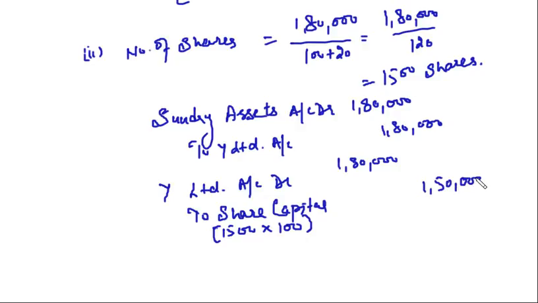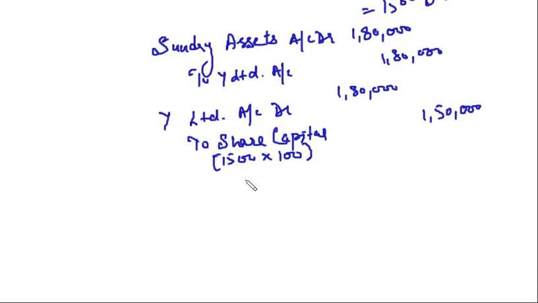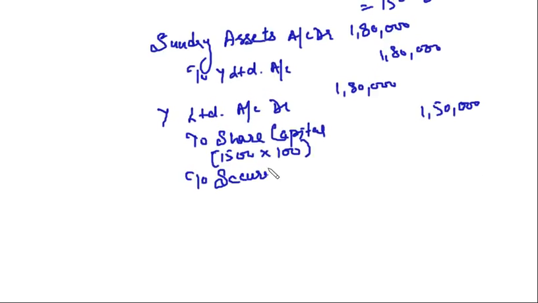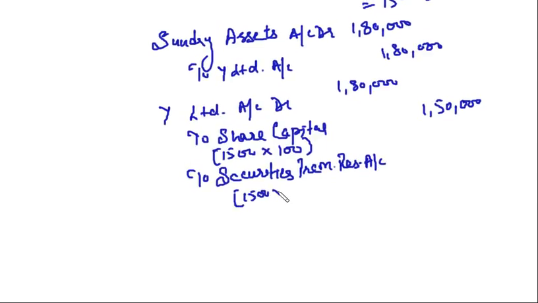And where will the premium go? The premium will be credited to securities premium reserve account on 1,500 shares at the rate of rupees 20, that is 30,000.